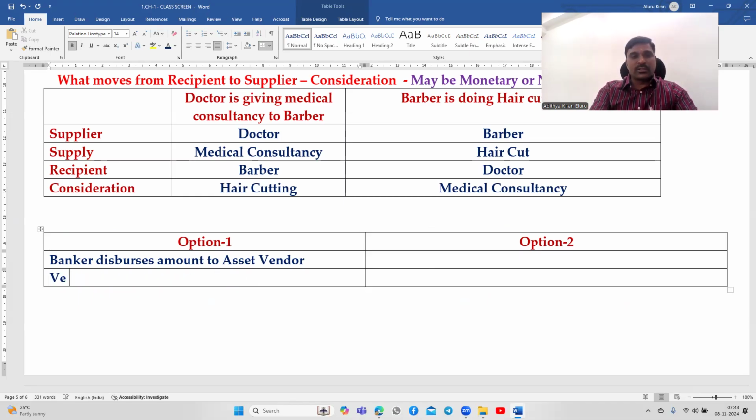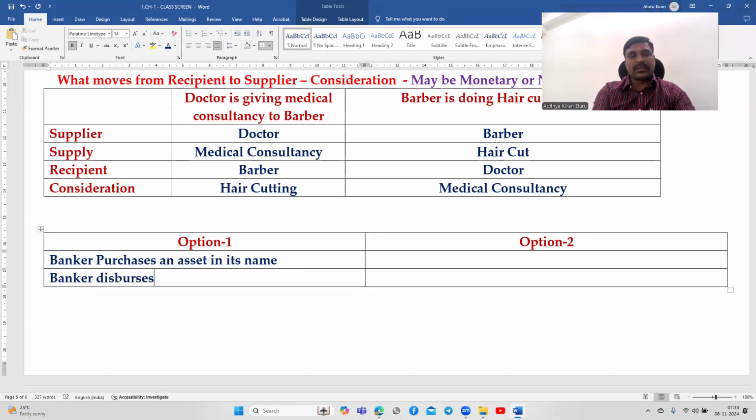So before that, what I should say is, banker purchases an asset in its name rather than just disburses amount.